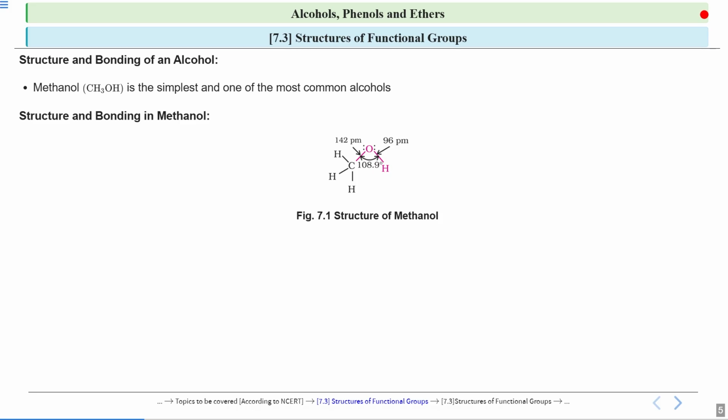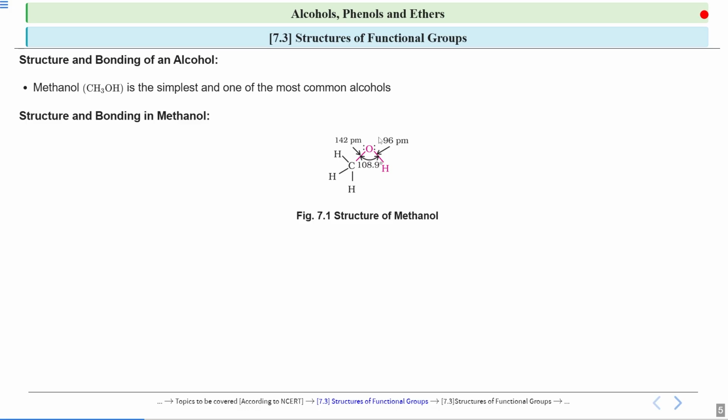So 2 bond pairs and 2 lone pairs. So 2 plus 2 is 4. So if the hybridization number is 4, we say it is sp3 hybridized. So that means oxygen is sp3 hybridized. So if the oxygen is sp3 hybridized, then the bond angle should be the sp3 bond angle, whatever is the bond angle of sp3.